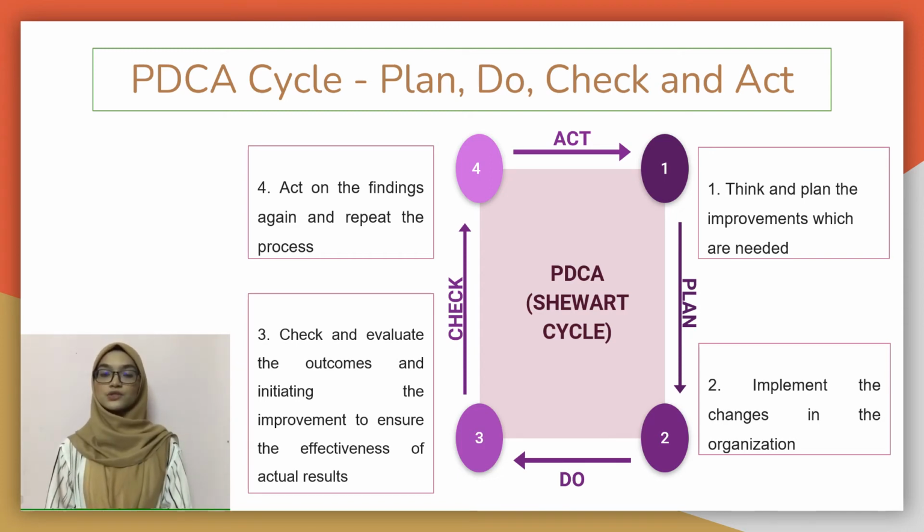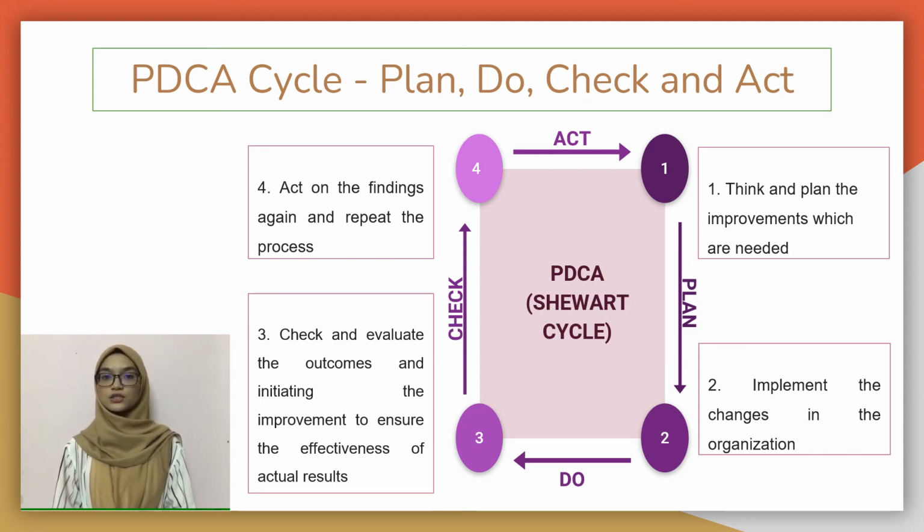Okay. Next step is to check. After the team has implemented the changes and solution, they should check whether the compatibility and the implementation of change with existing processes in the previous step is showing any result or changes. It can evaluate the outcomes and initiate the improvement to ensure the effectiveness of actual results. Moving on to the last step, which is to act.